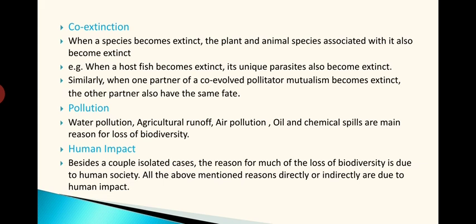Now the last one is human impact. Of course, besides a couple of isolated cases, the reason for much of the loss of biodiversity is due to human society. All the above-mentioned reasons, directly or indirectly, are due to human impact only. So we see if co-extinction is happening, one species is becoming extinct. That means maybe the reason will be only because of the influence of human beings. So all the points mentioned above, either directly or indirectly, depend on human activities.